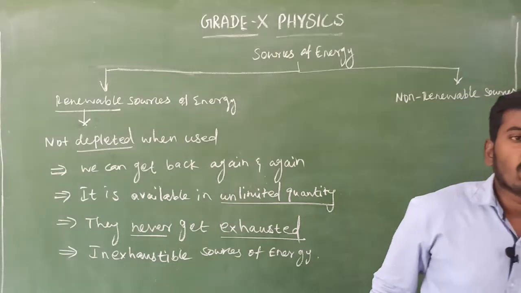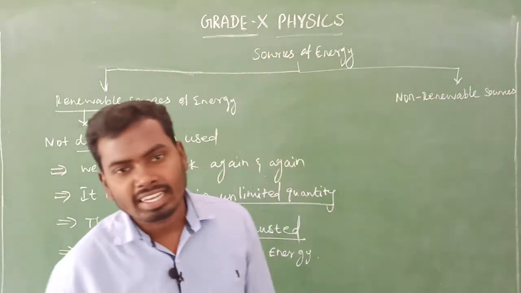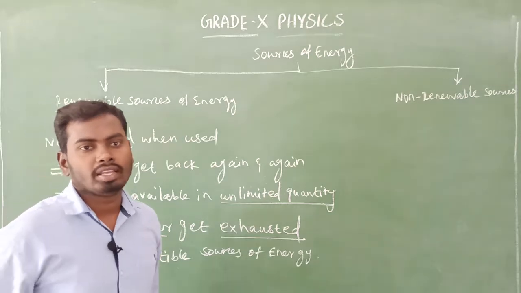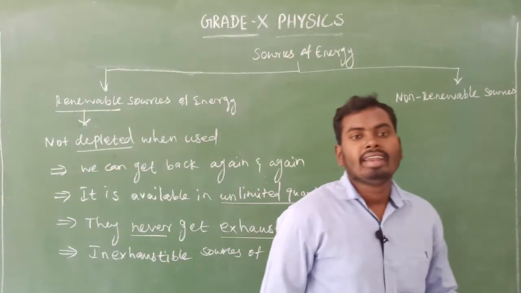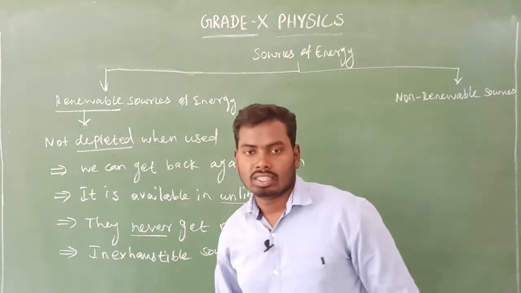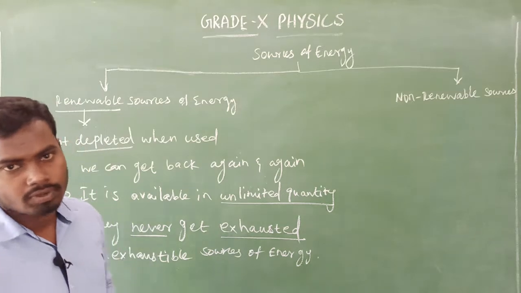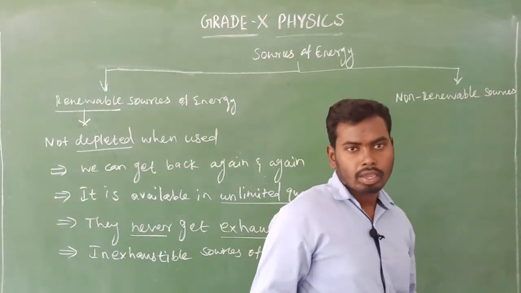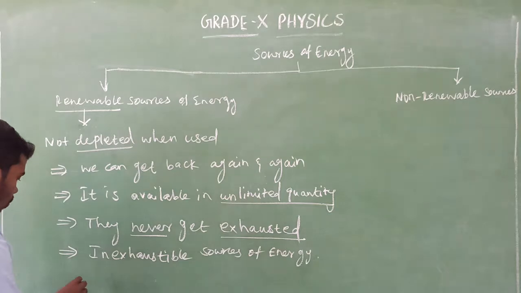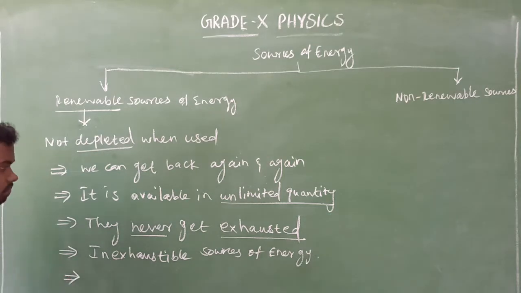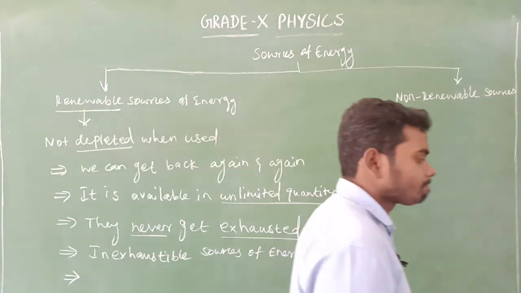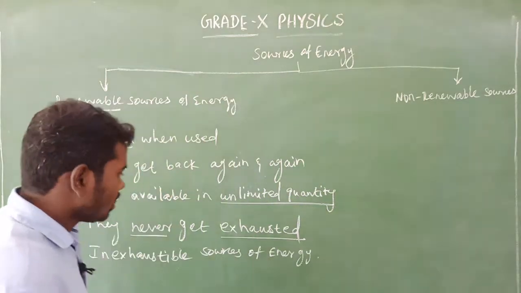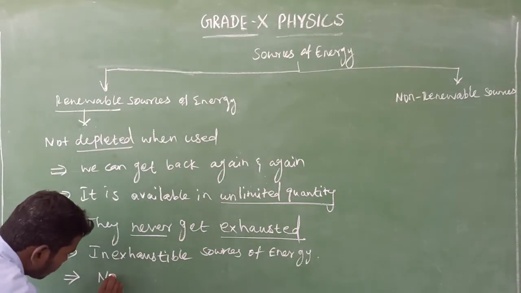So one more question. Which is known as inexhaustible source of energy? Yes, obviously the renewable source of energy is known as inexhaustible source of energy. Very simple. That is also known as non-conventional source of energy. What is that? Non-conventional source of energy.